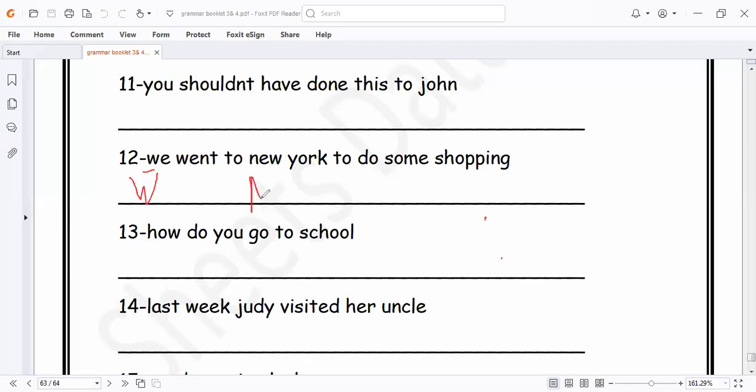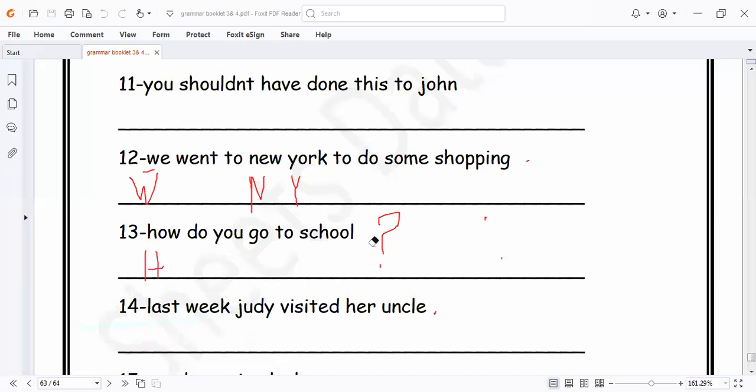Here is New, capital letter. York, Y capital letter, and I put a full stop. Here we have will be, and I put the question mark at the end of the sentence. The result must be written in capital letter, and I put a comma here, and in capital letter, and I put a full stop at the end of the sentence.